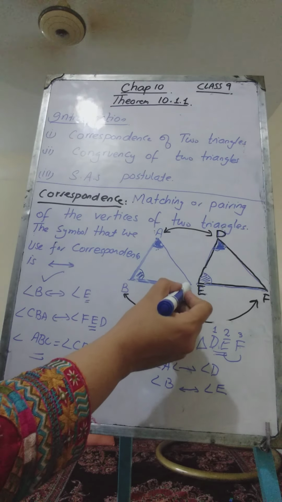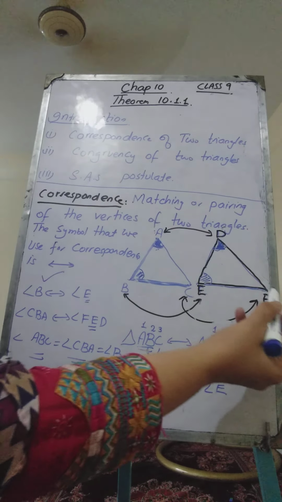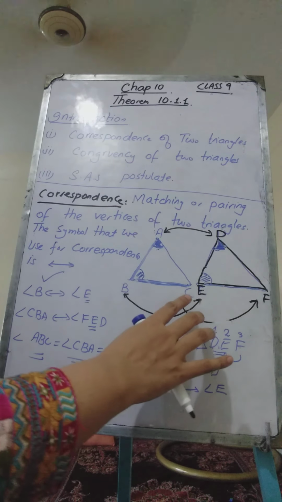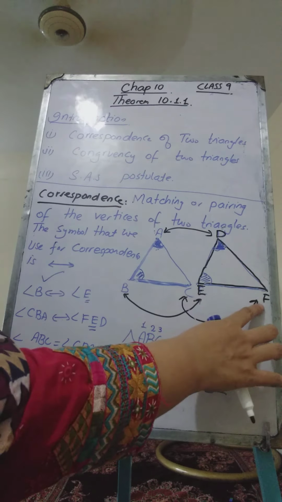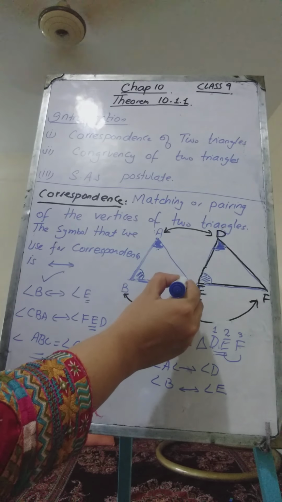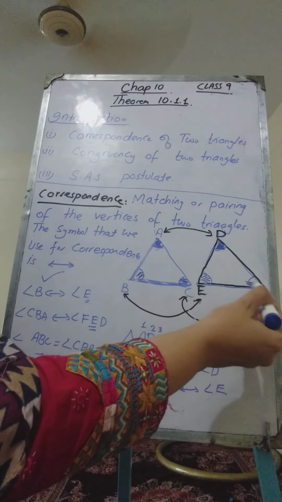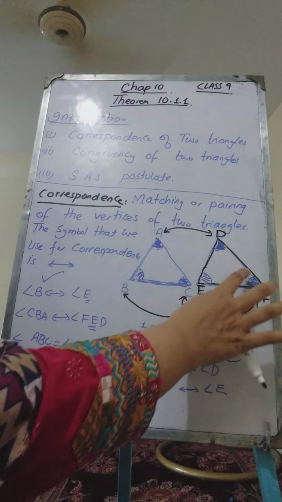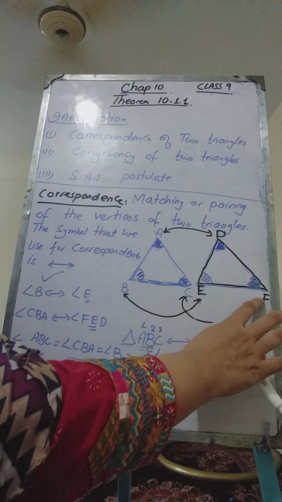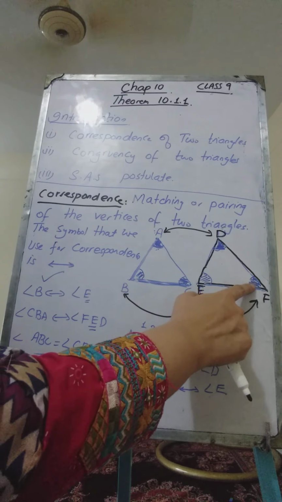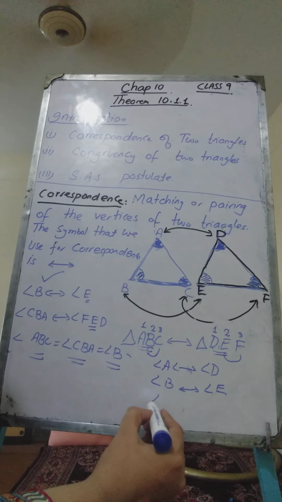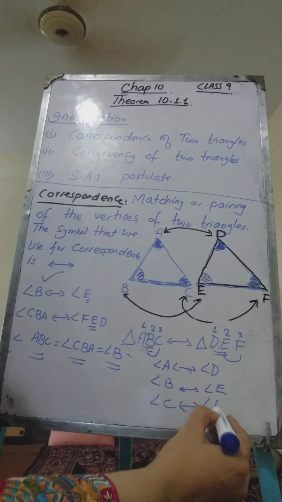Okay, and as C corresponds to vertex F, we had matched C with F, so the angle which is made at C will correspond to the angle which is made at F, because C and F are the corresponding vertices, so the angles which are made at these vertices will also correspond to one another.